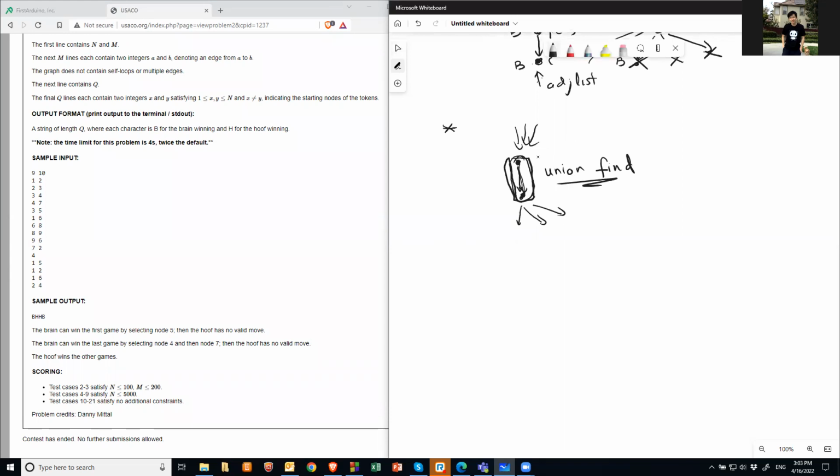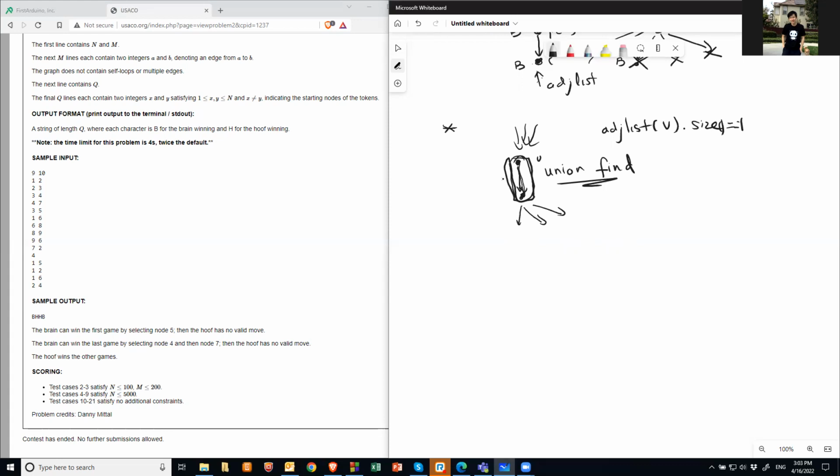So let's say this node is V. If my ADJ list of V, its size, equal 1, right? If size equal 1, okay, then I will basically merge those two together, basically using union find.